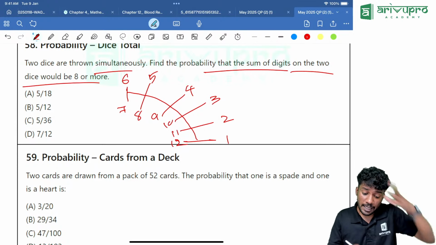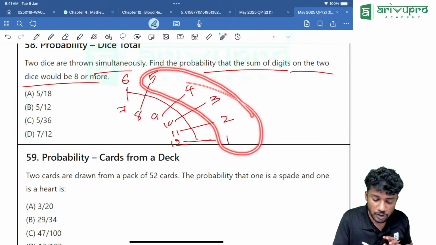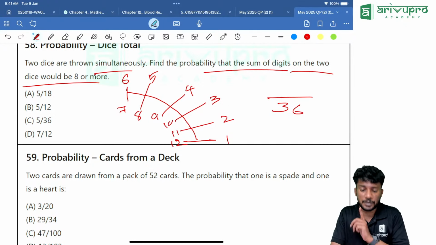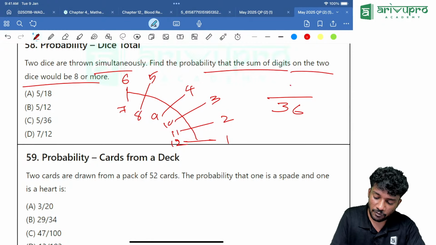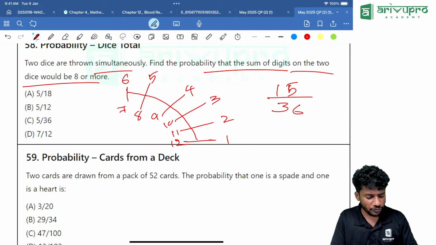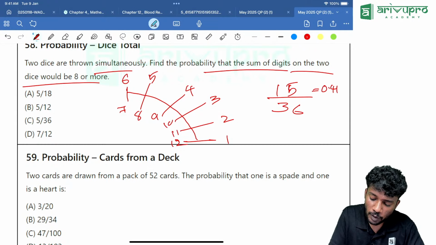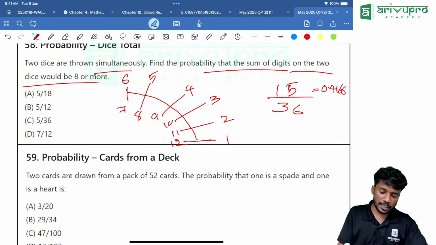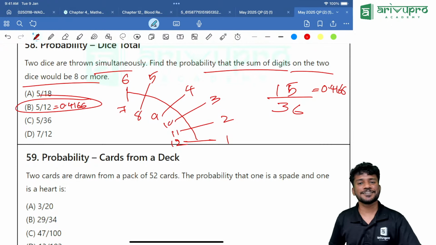The question is what? 8 or more. 8 or more means this entire thing. In total we have 36, so divided by 36. 5 plus 4 plus 3 plus 2 plus 1, that is 5 plus 4 is 9, 12, 15. 15 divided by 36. You cannot factorize, so just take the division. That is equal to 0.4166. Which is the option? Take option B, 5 divided by 12, which is also equal to 0.4166. So option B is our answer.